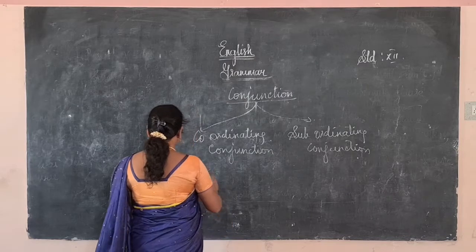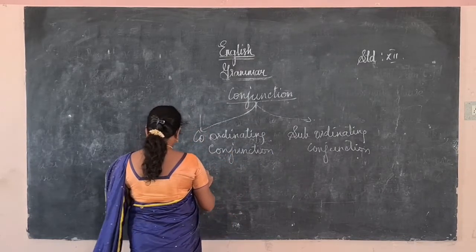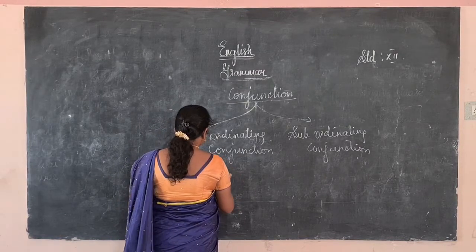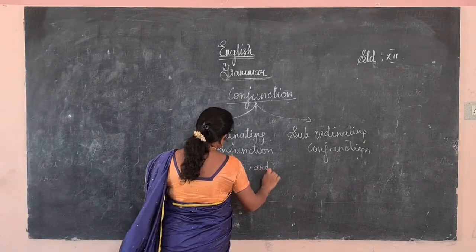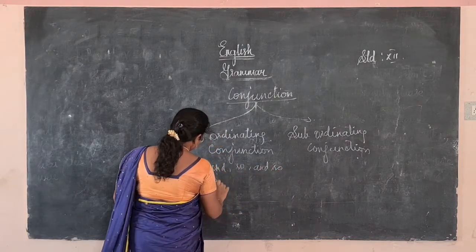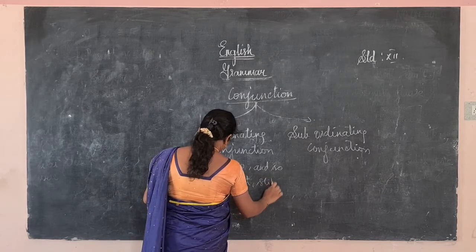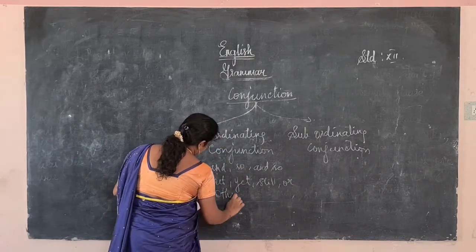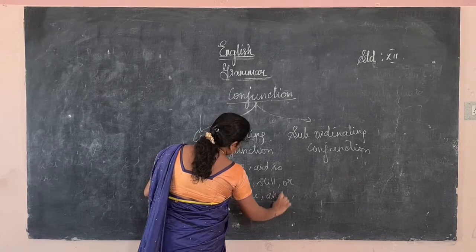Let us discuss what the coordinating conjunctions and subordinating conjunctions are. The coordinating conjunctions are and, so, and so, but, yet, still, or, otherwise, and at once.